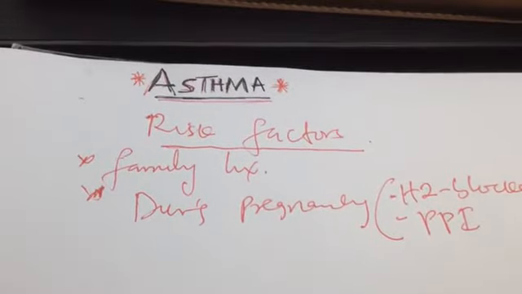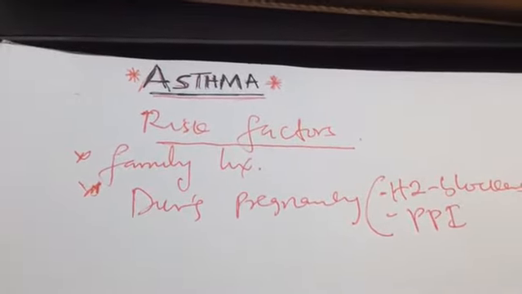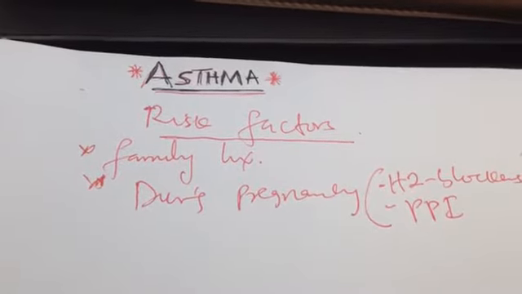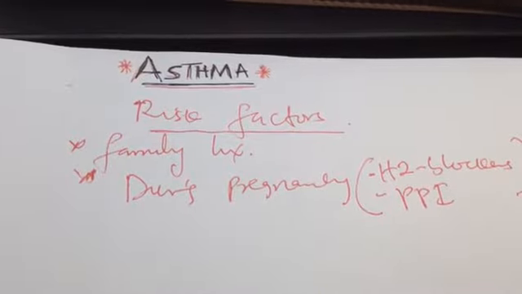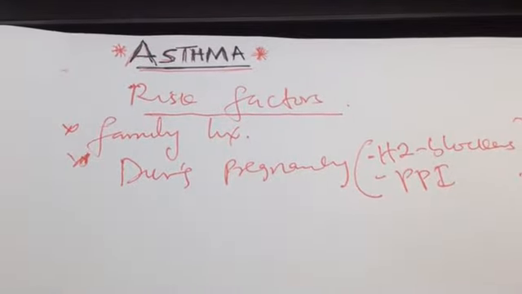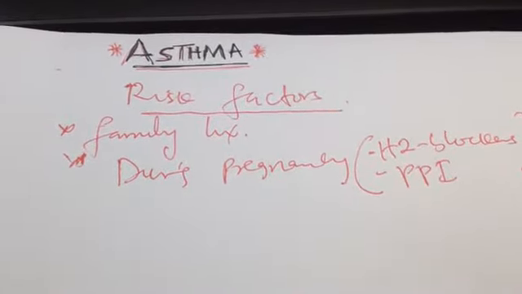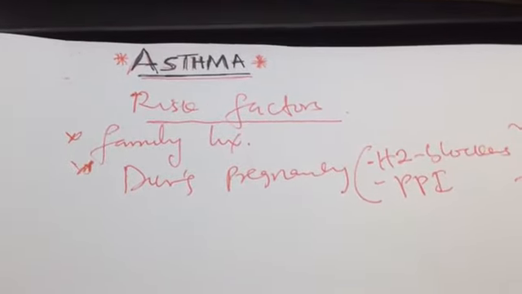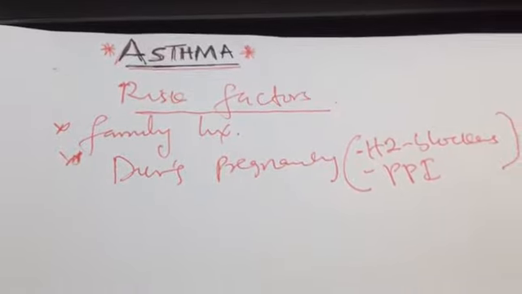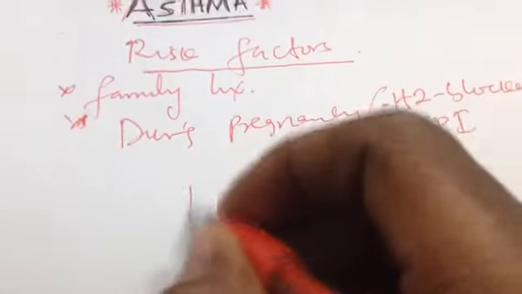Or the asthma attacks. Also, if someone has recurrent episodes of upper respiratory tract infection, that will also put him at risk of having asthma. So now let us see the pathophysiology of asthma. What is actually happening in asthma? That is the pathophysiology.